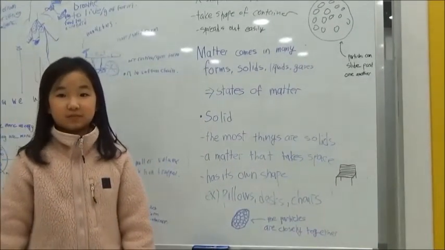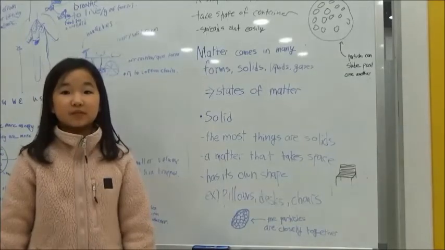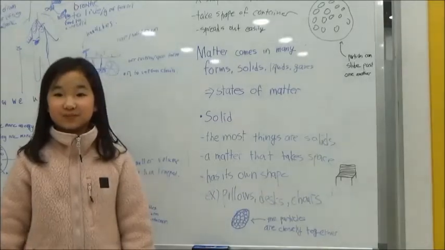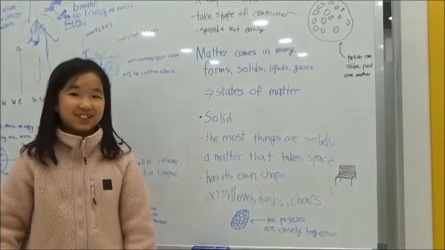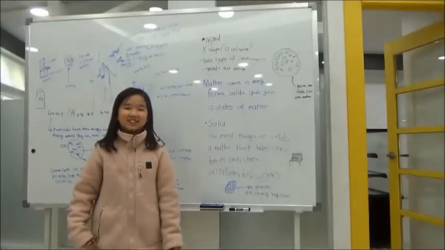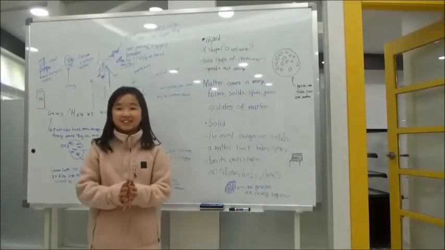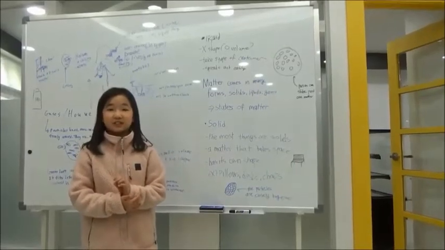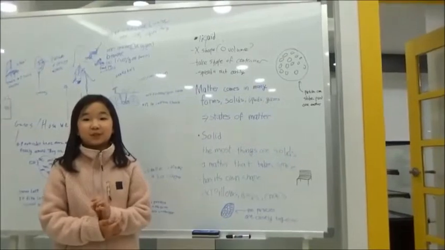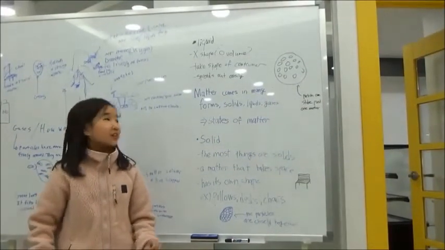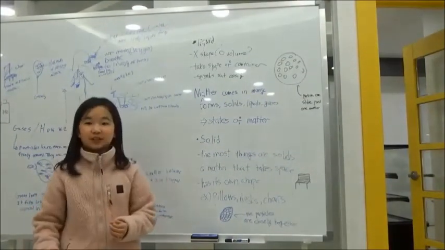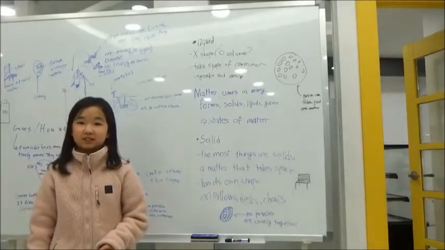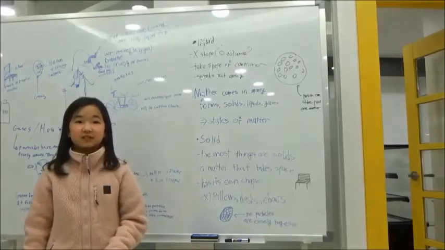So what is the one main difference between solid and liquid? For example, jello. Would jello be considered a liquid or a solid? Do you know what jello is? It's like pudding, this squishy, gooey thing. It's a solid. Tell me why. Because the liquid takes the shape of its container, but the jello has its own shape. Very good. Excellent.